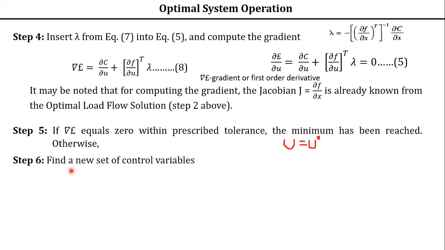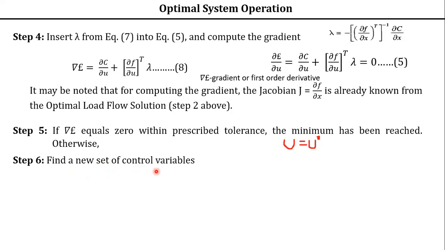Otherwise, find a new set of control variables. Find a new set of control variables. How have we started this iterative gradient method? First, we assumed the control variable u is equal to u naught. Some value we have assumed. Then in the second step, we solved the load flow solution, isn't it? Like that, we have moved on to 3, 4, 5. So in the fifth step, we are checking whether we have reached the minimum value or not by checking your gradient value. If you have not reached the minimum value, then what you have to do? Again, go to step 1. I can say go to step 1.